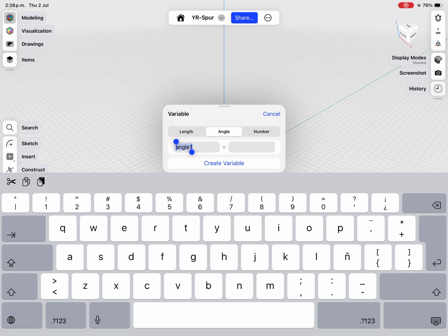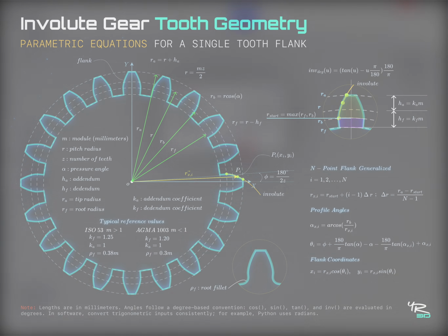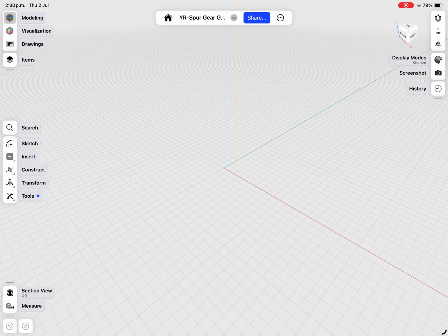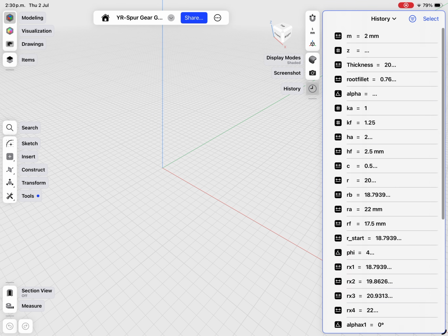This Shapr3D template file will be available on the link in the description down below, so you don't need to do it manually. But also I'll share with you the sheet with all the formulas and equations used on this template. Here we have our template with all the variables defined, the inputs at the top.